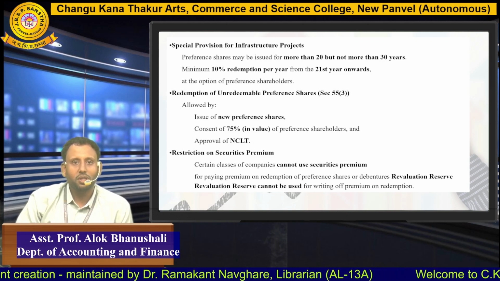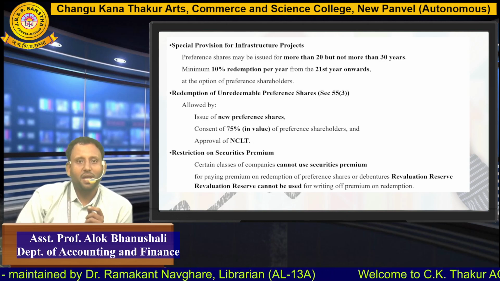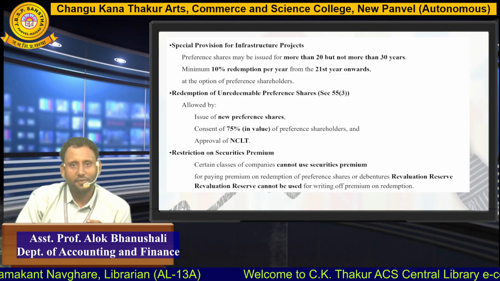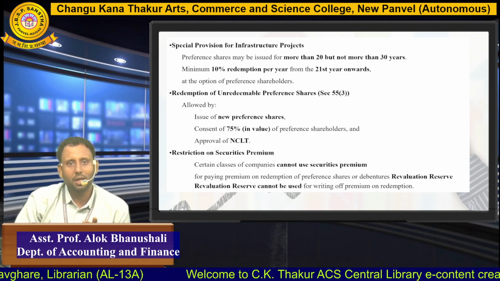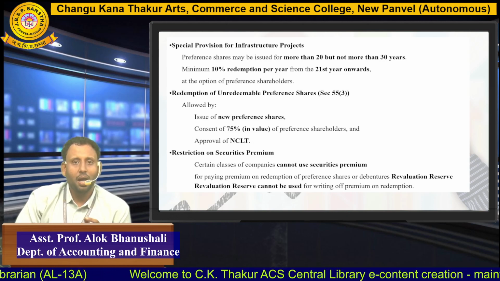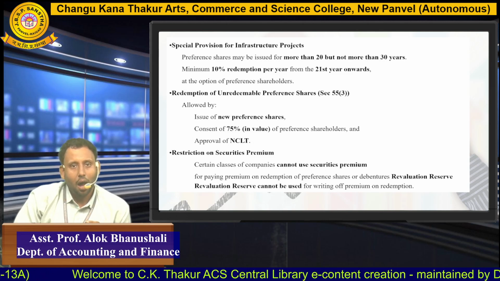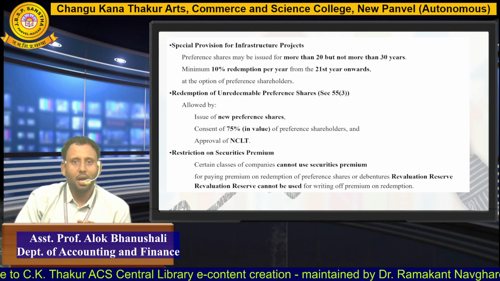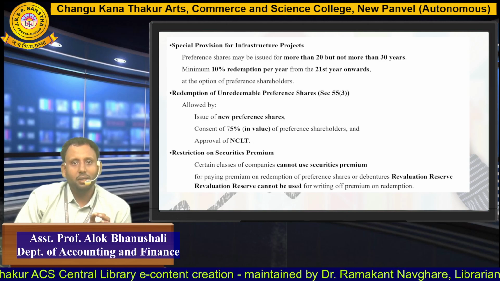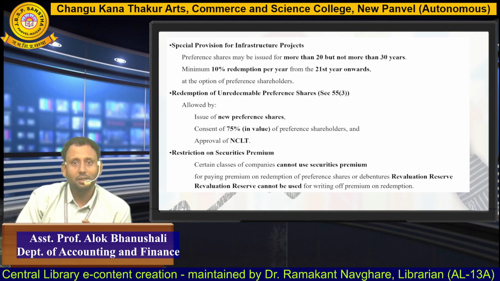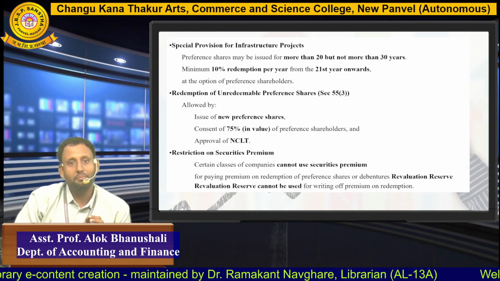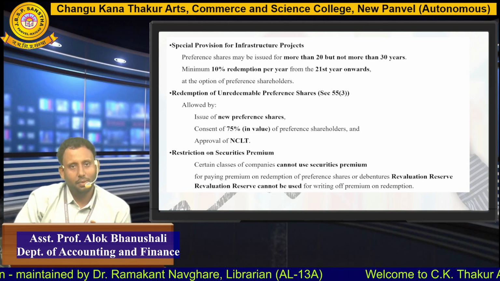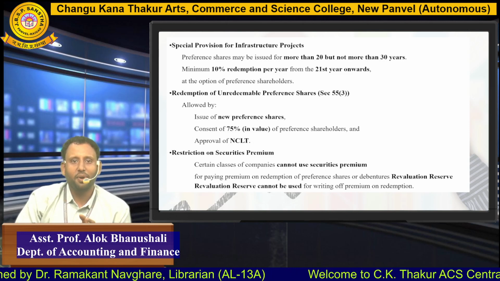Now, special provisions for infrastructure projects. It means if there is an infrastructure project, the company can redeem the preference shares after more than 20 years but not more than 30 years. But there is a condition. After 20 years, the company has to redeem the preference shares on a proportionate basis. It means if the company is redeeming the preference shares over the next 10 years, the company has to start redemption of a minimum 10% from the 21st year onwards, and then in the second year the next 10%. This way they have to redeem the preference shares.